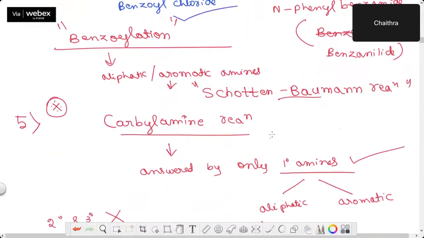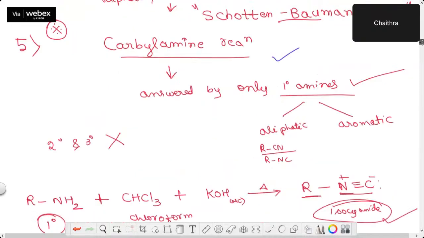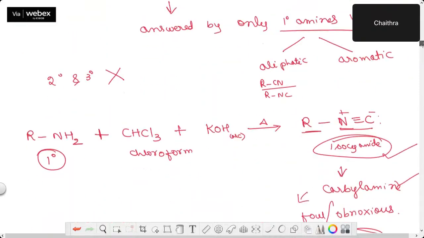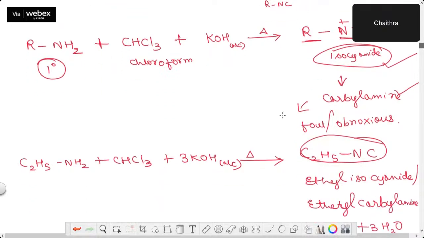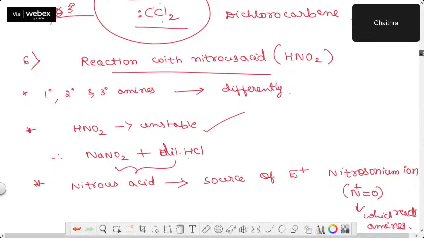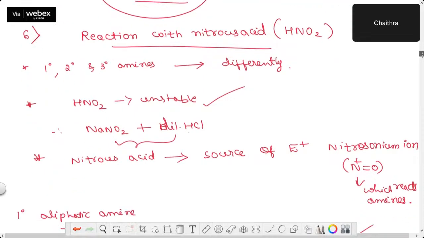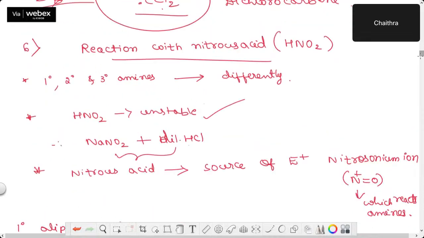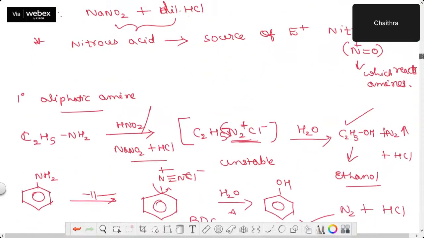Then the carbylamine test also works as a distinguishing test between primary and secondary and tertiary amines. Only primary aliphatic and aromatic amines answer this test because of the formation of foul-smelling carbylamines, which are also isocyanides. And next, reaction with nitrous acid works as a distinguishing test between primary, secondary, and tertiary.